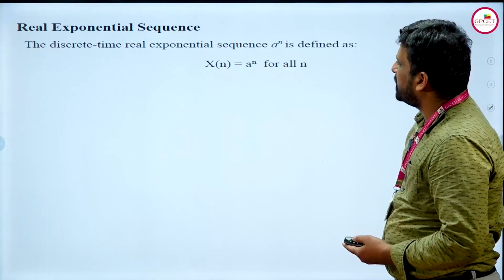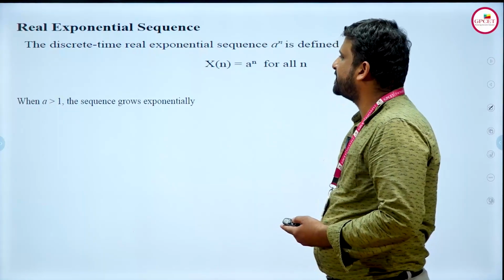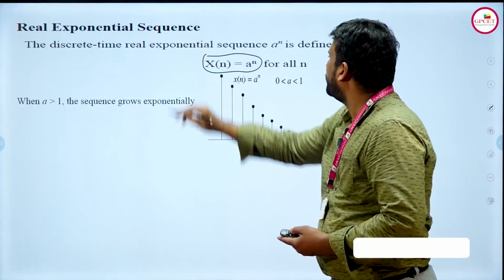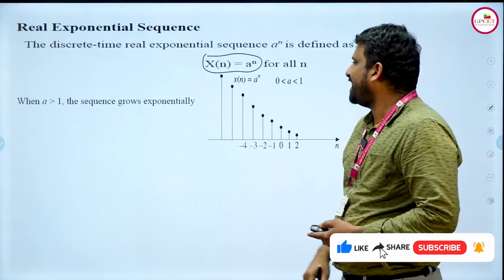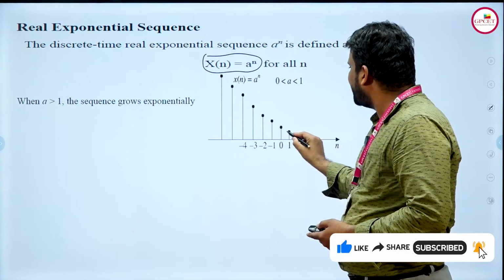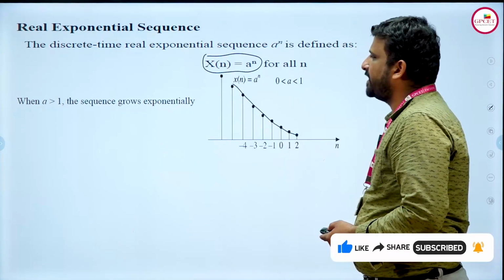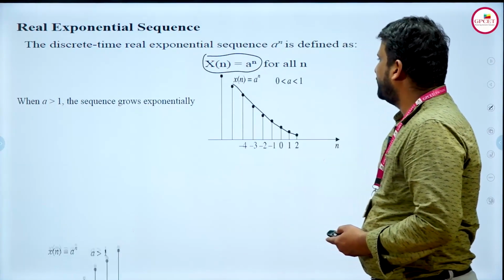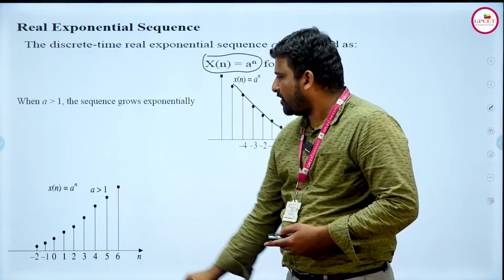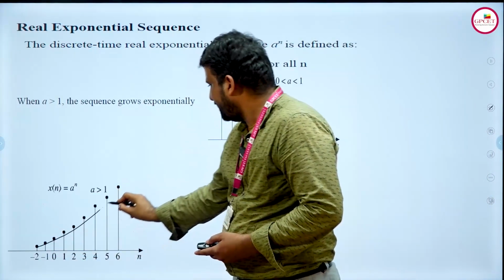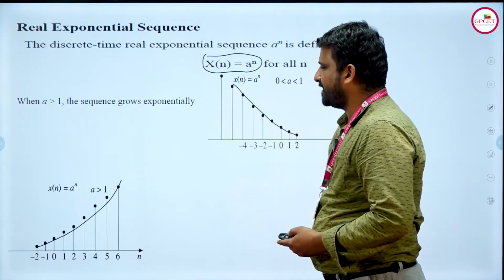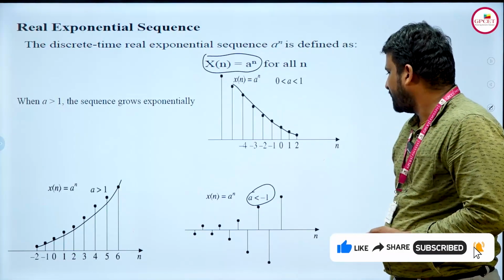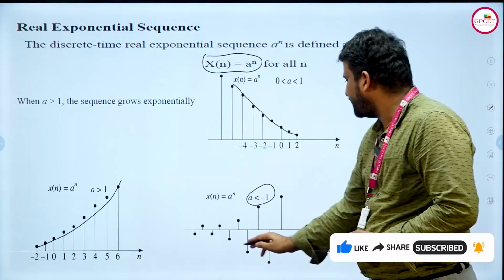Real exponential sequence, this is also one of the important elementary discrete time signals, where the condition is x of n is equal to a to the power of n. So for this, when a is greater than 1, you can see the representation increases exponentially at the negative side. If x of n is equal to a to the power of n, you can see it is exponentially increasing at the a greater than 1 side. If a is less than or equal to minus 1, it will be represented in the form of these ones.